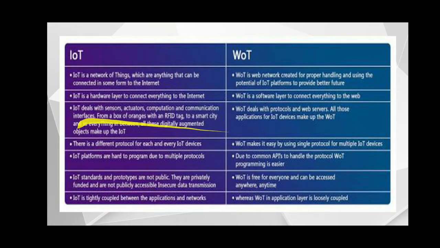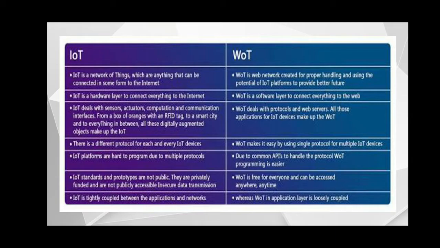And communication interfaces. From a box of oranges with an RFID tag to a smart city and everything in between, all these digitally augmented objects make up the IoT. That is, it deals with our actuators, sensors, computation and communication interfaces.